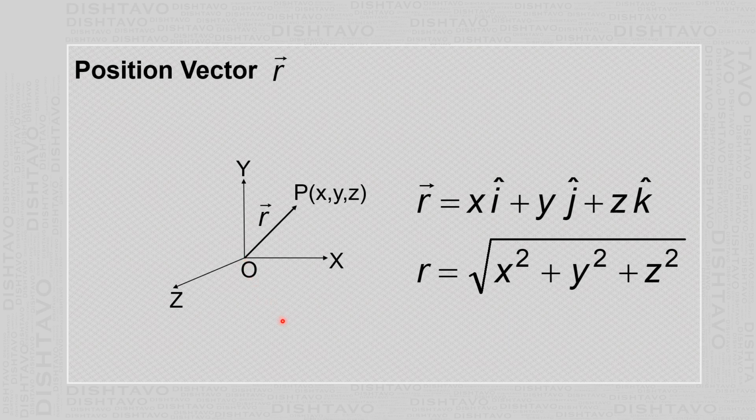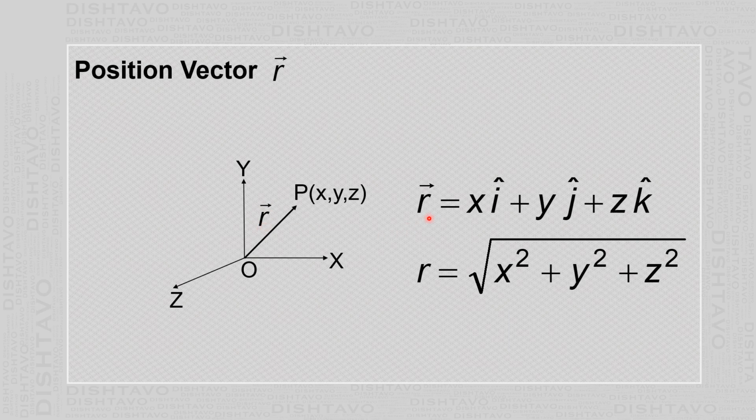Another way to describe the position of the body at a given instant is to draw the vector from the origin to the point under consideration. That vector is called a position vector, and it is represented as vector small r.